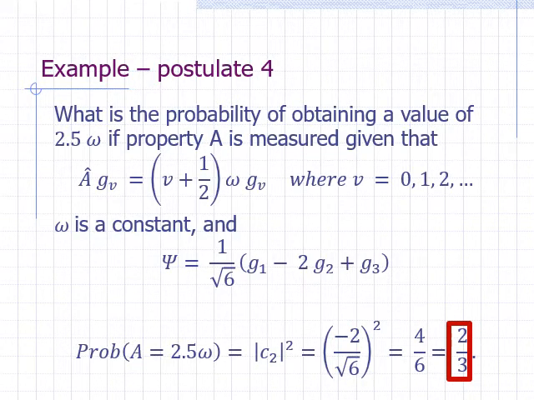You should be able to show that the probability of getting 1.5 omega is 1/6, and the probability of getting 3.5 omega is also 1/6. The probability of getting anything else would be 0. All the probabilities should add up to 1. If they don't, that means that the wave function as written isn't normalized properly and you have to fix it.